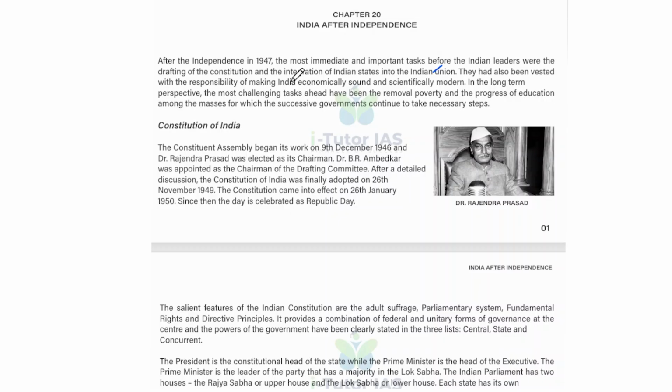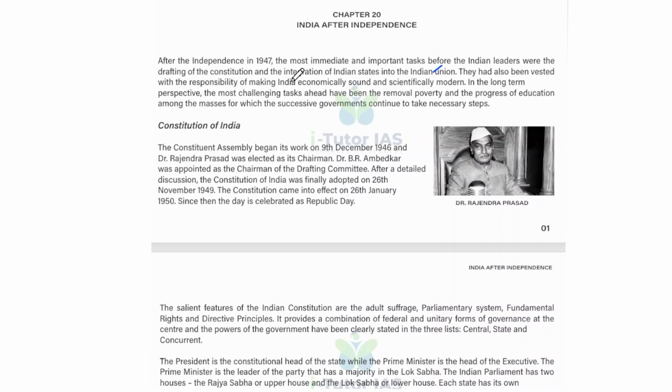And economic development: the initial years focused on planning, that is five-year plans, and agriculture. Later, in 1991, in the Manmohan Singh time, liberalization, privatization, and globalization policies transformed the economy, and it is shortly called LPG. And foreign policy: India adopted a policy of non-alignment during the Cold War, maintaining independence from both the US and Soviet blocs, and played a significant role in world affairs.